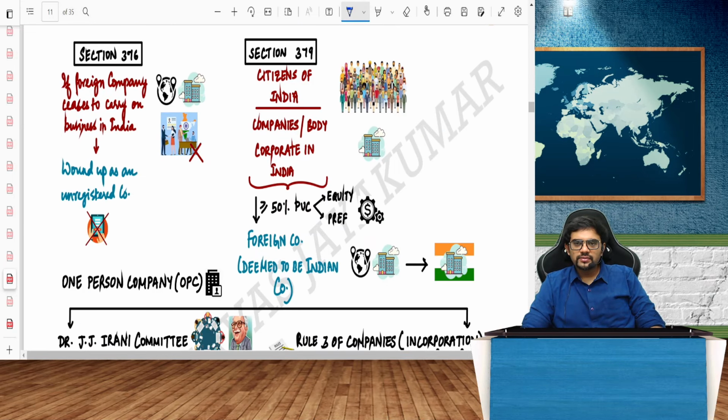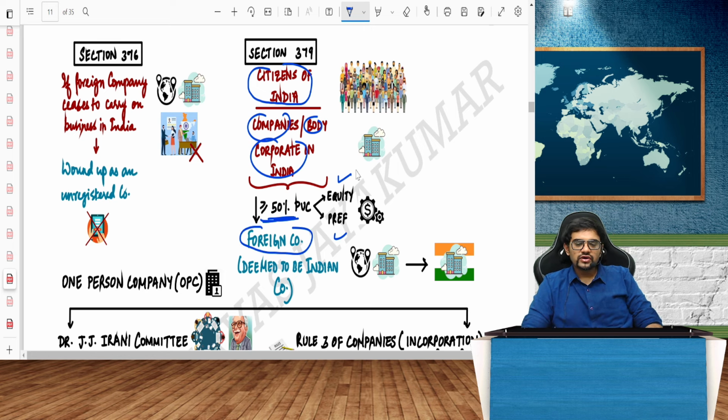There is one peculiar provision with respect to foreign company under section 379, which says if the citizens of India or any company body corporate in India is having more than or equal to 50% of the paid up share capital equity or preference in a foreign company, that foreign company is deemed to be an Indian company.